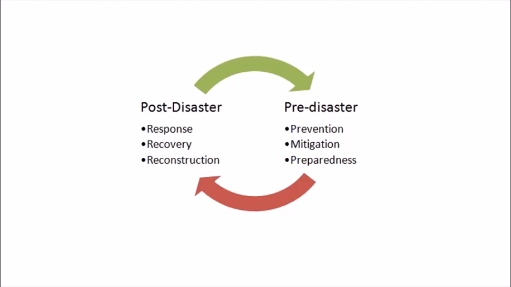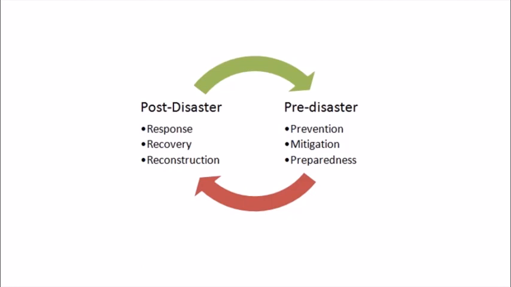Maps can be made. Special training can be given to the disaster management team as well as to the local people. Increasing awareness about disaster management among the general public is also included in pre-disaster management.